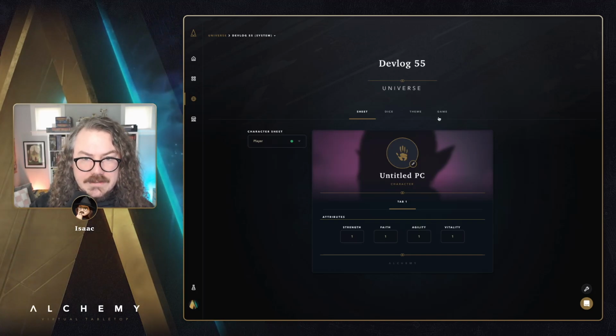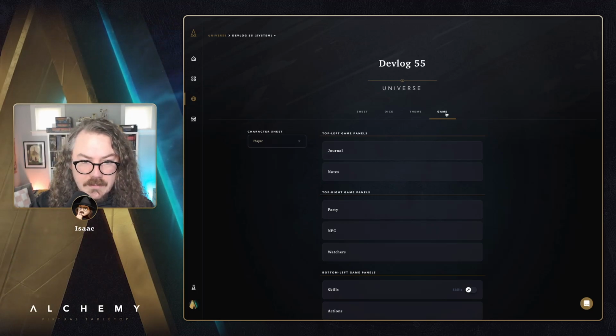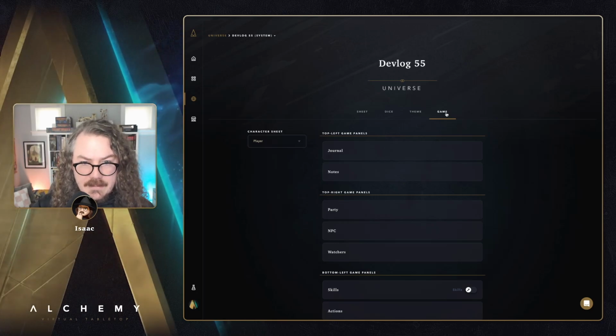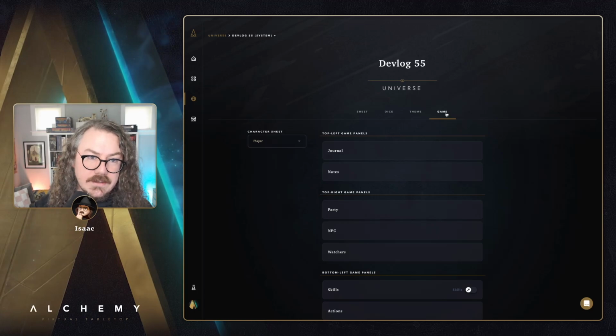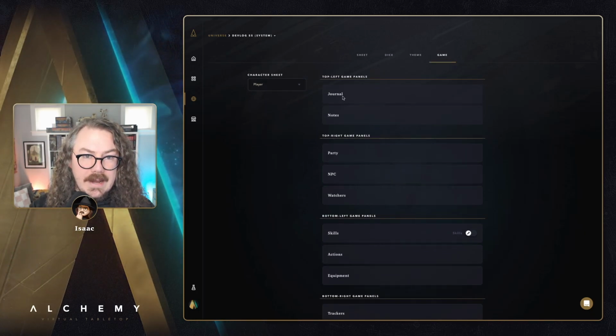All right, from here, let's jump into the new game tab. This is very exciting to us and should be very exciting to everyone else out there. This is the area of the system builder that is going to enable you to choose what panels are in the game experience for a given character sheet. So in this case, I have that player character sheet selected here, and it's showing me what the game layout is going to be. These are placeholders for right now.